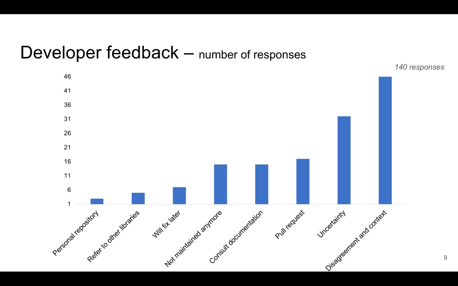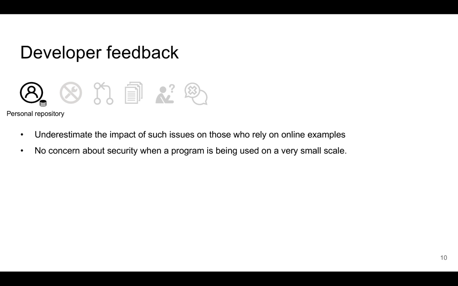We contacted 210 repositories and we received 140 responses. This bar chart shows the number of received responses in each theme. As is evident, disagreement and context has the highest number of responses, and uncertainty is the second most observed theme in developer responses. Pull request, consult documentation, and not maintained anymore almost received the same number of responses. So here we will take a look at some of these themes.